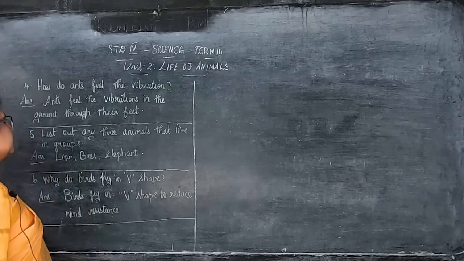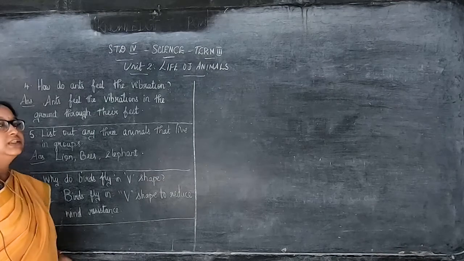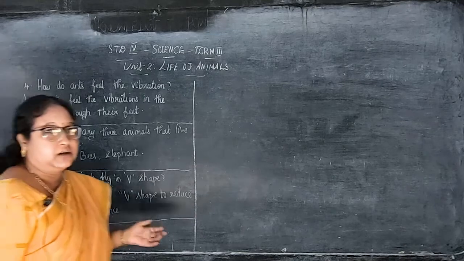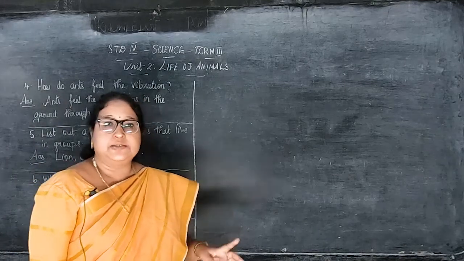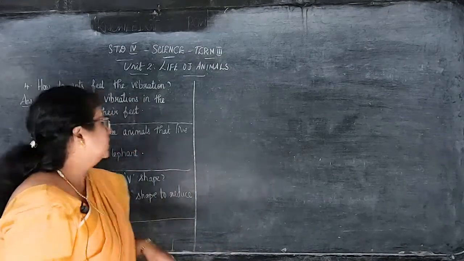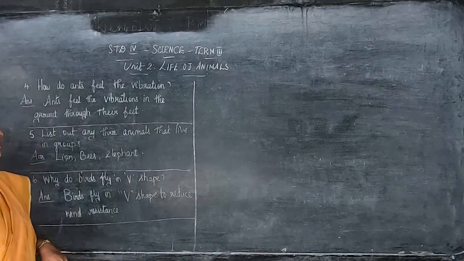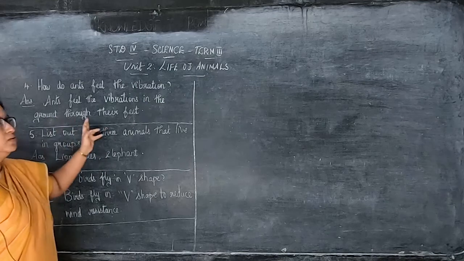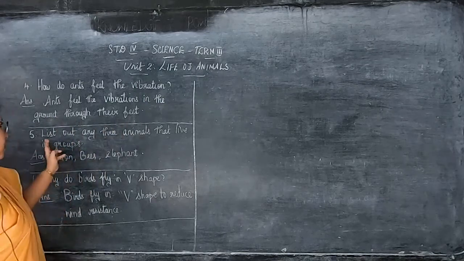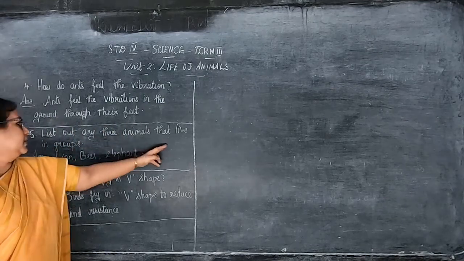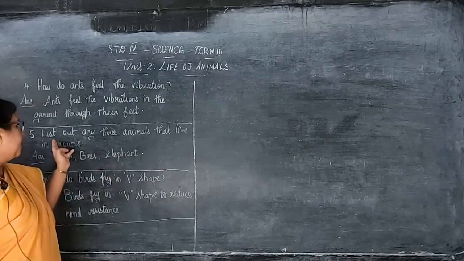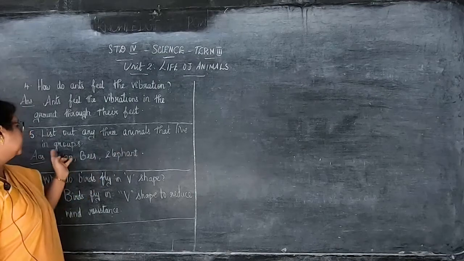So once again, we'll read these 3 questions. How do ants feel the vibration? Ants feel the vibrations in the ground through their feet. So you read along with me, children. So it will be easy for you to learn. List out any 3 animals that live in groups.